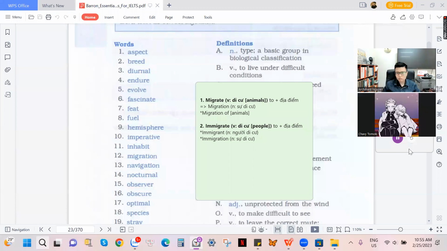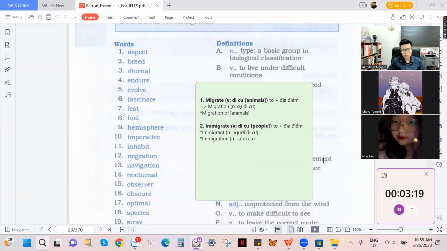The migration of the red crab. I don't know much about the migration of birds, but I have a little bit of knowledge about the migration of red crabs. At the end of October, beginning of November, the red crabs from Christmas Island will migrate into another place to find a warm place to breed, and they will go through Australia.